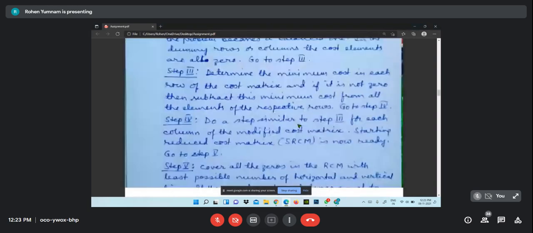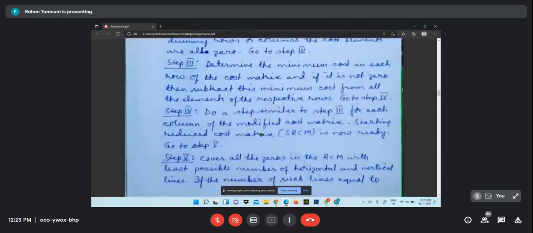Then let us come to step 3. Determine the minimum cost in each row of the cost matrix. And if it is not 0, then subtract this minimum cost from all the elements of the respective row. Go to step 4. If it is 0, then we have to subtract 0. It is meaningless, no effect. That is why if it is not 0, subtract the element. If it is 0, nothing to do.